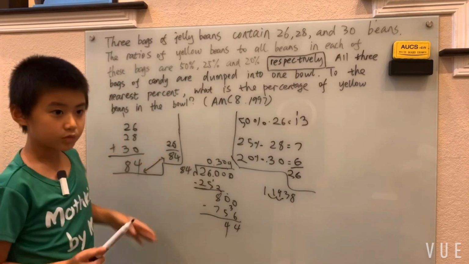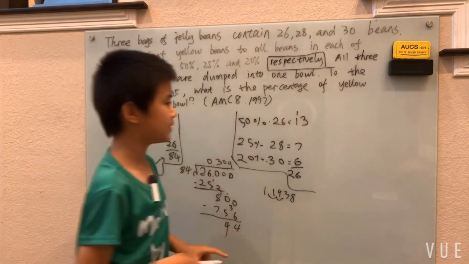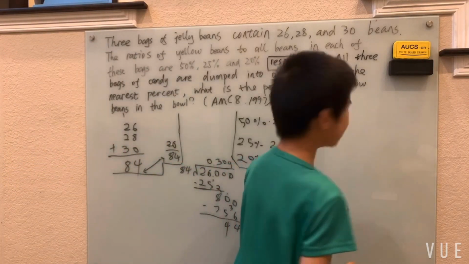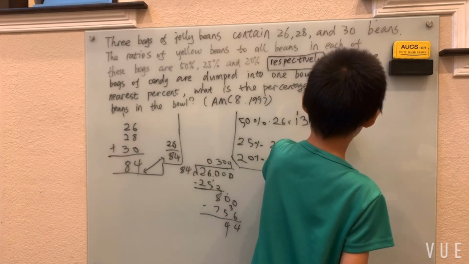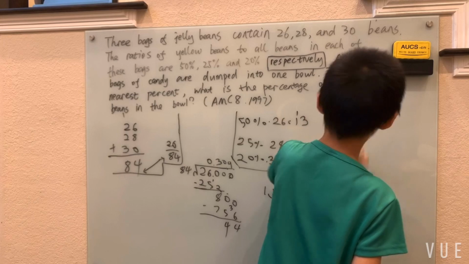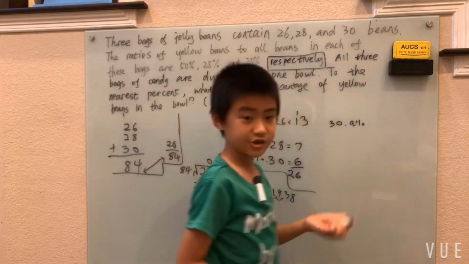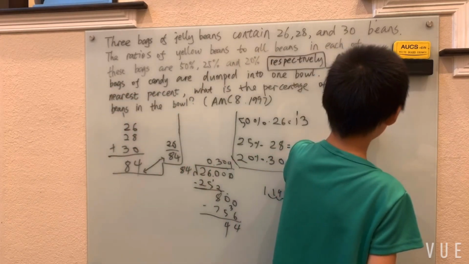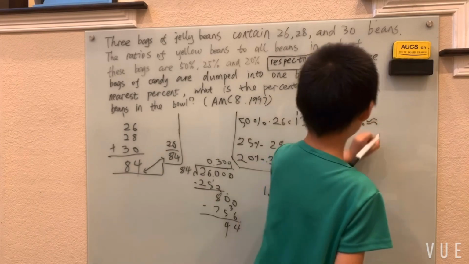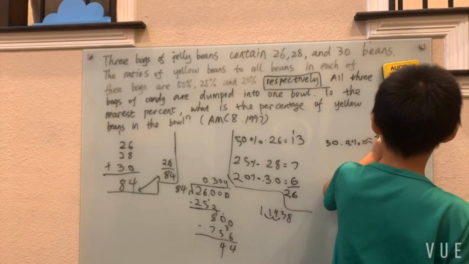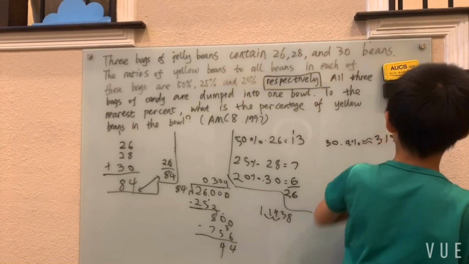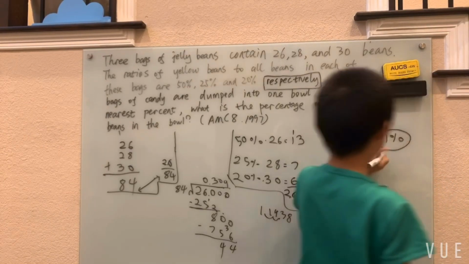We just move the decimal point 2 spaces to the right, and then we see that the number is 30.9%. And of course, the problem says you have to round to the nearest percent. That rounded to the nearest percent is just 31%.